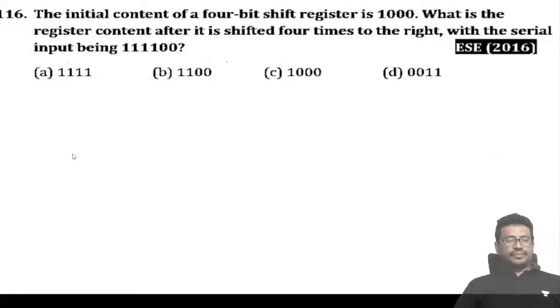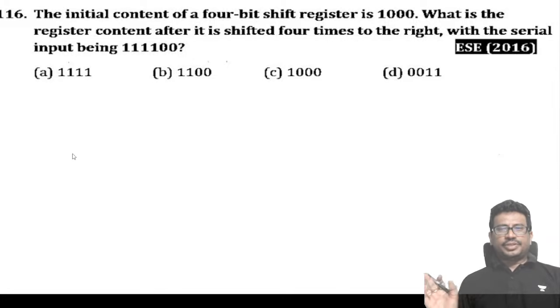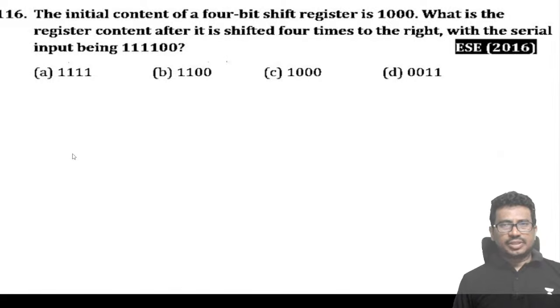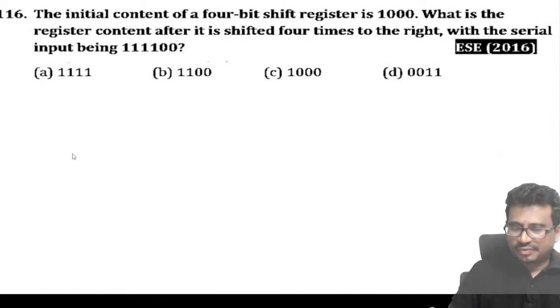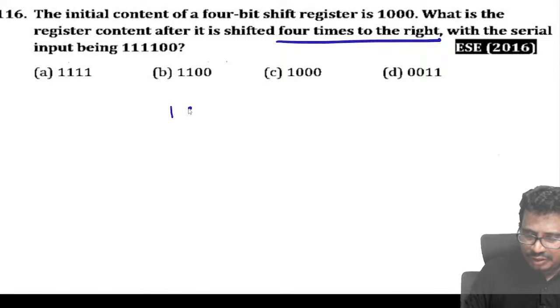Take the next one. The initial content of a 4-bit shift register is given. What is the register content after it is shifted 4 times to the right with the serial input being this? Now they are saying 4 times right shift. The initial content is given as 1, 0, 0, 0.